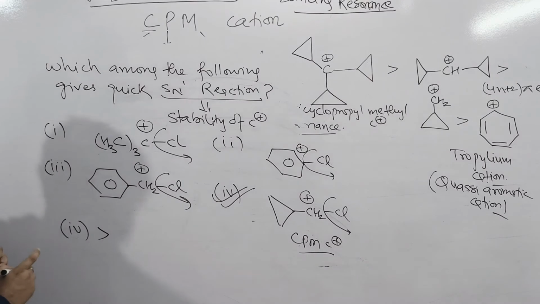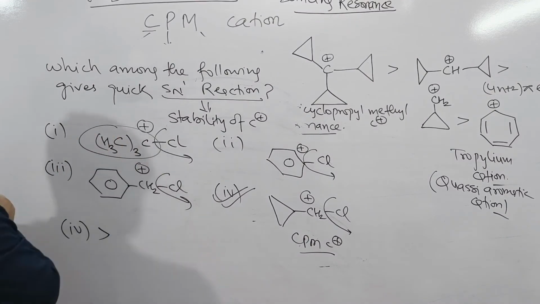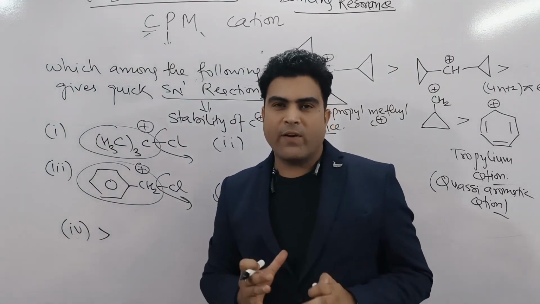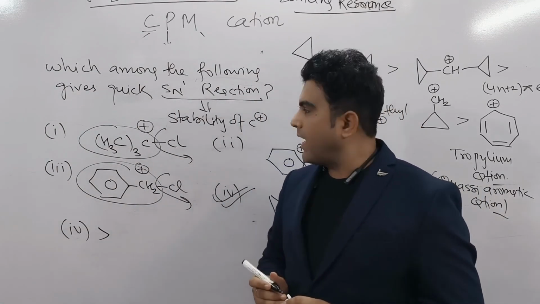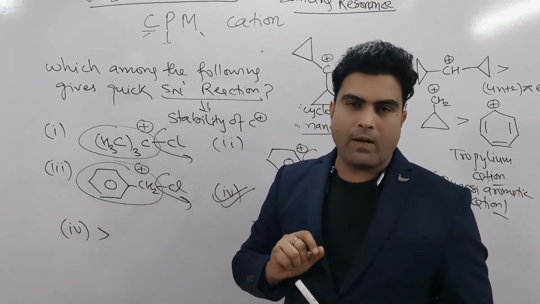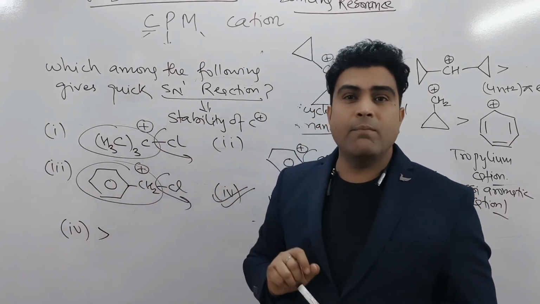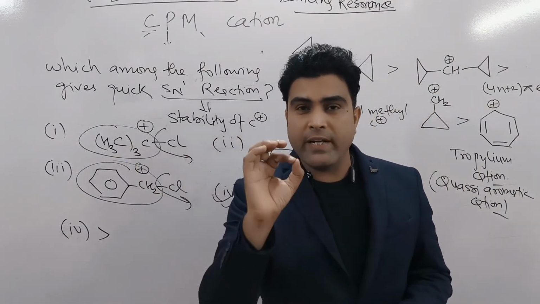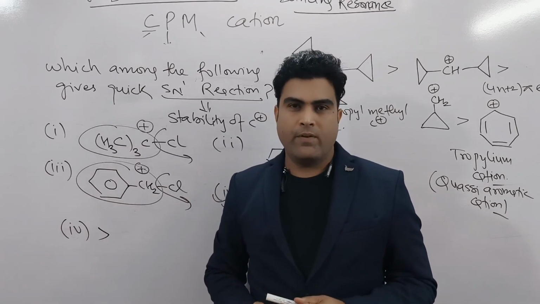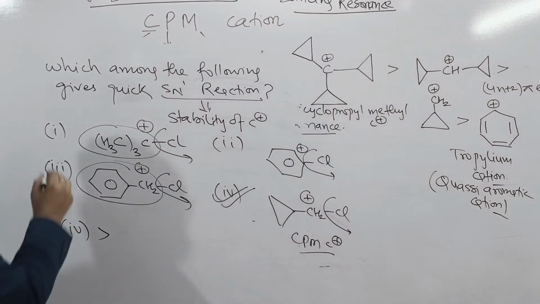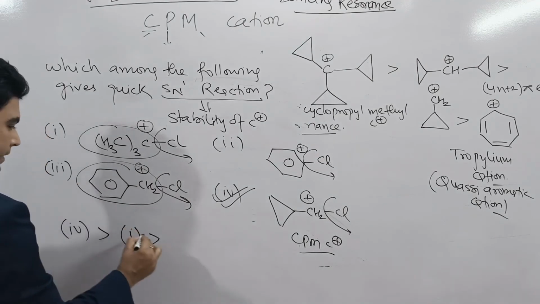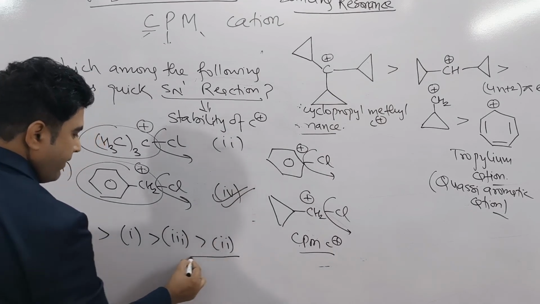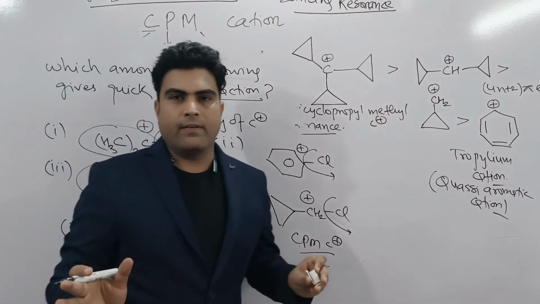Followed by what? Now tell me, which is more stable? Tertiary butyl or benzyl carbocation? If you know about organic chemistry a bit, then I hope you know that tertiary butyl carbocation is more stable than benzyl carbocation. Why? Due to hyperconjugation. 9 hyperconjugative structures will be formed. So 4 followed by 1 followed by 3, and the least one is option number 2. So they can ask you a question like this one.